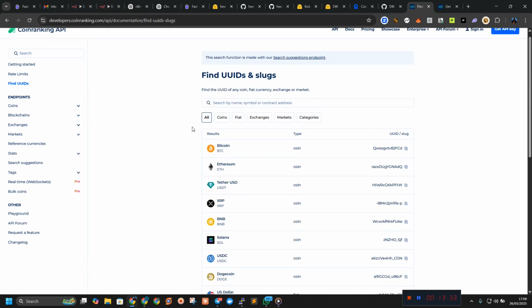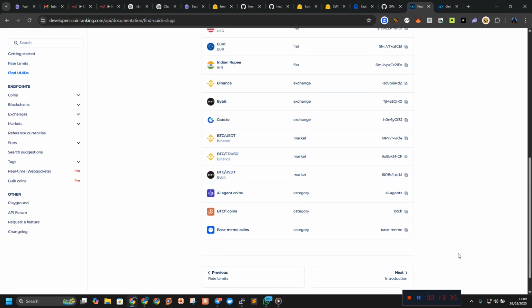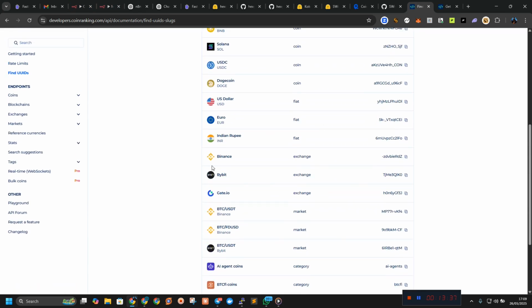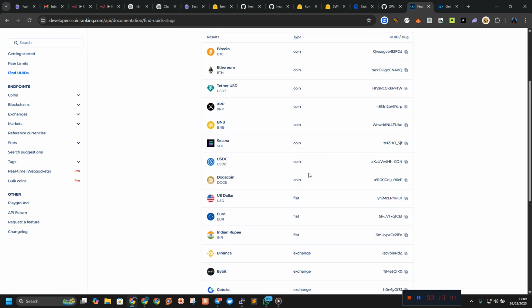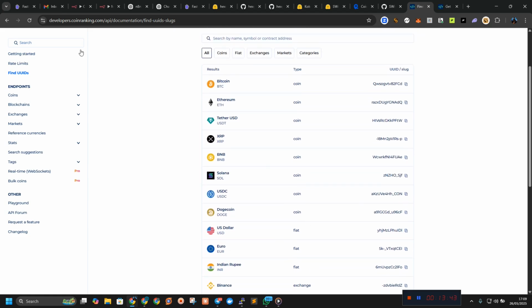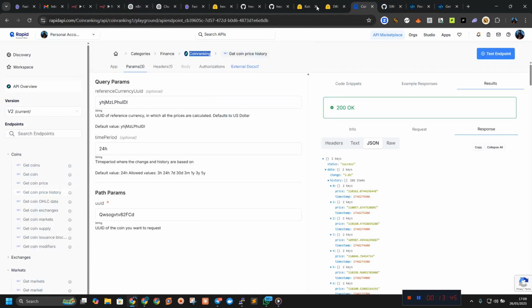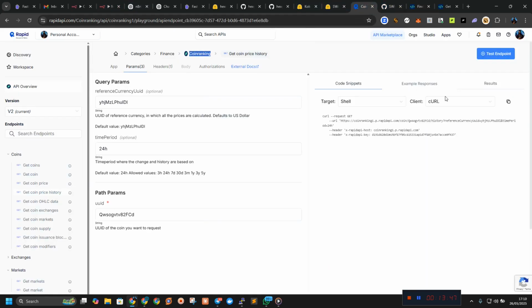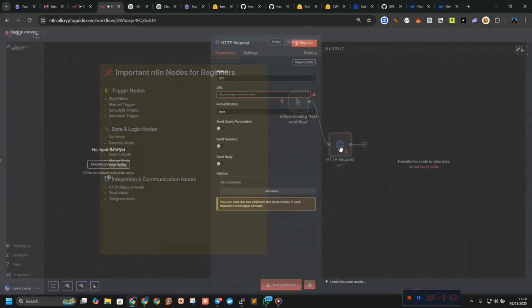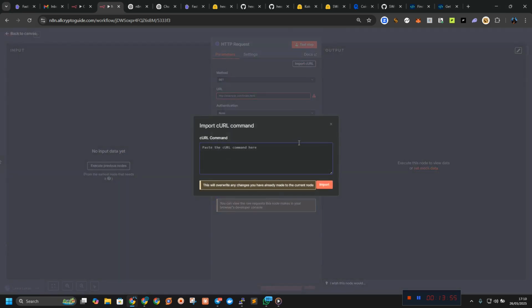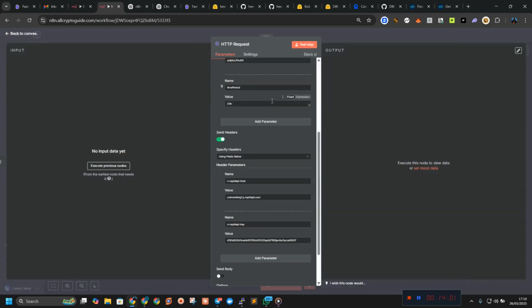So we can actually code something for this, like something that can detect the UID after we input a command, maybe Dogecoin, BNB, something like that. So let us go and copy this code snippet. You want to go to your HTTP request node. So let's click here and click on import cURL. We're going to paste it like that and import. So after you import, it's going to be on your page.